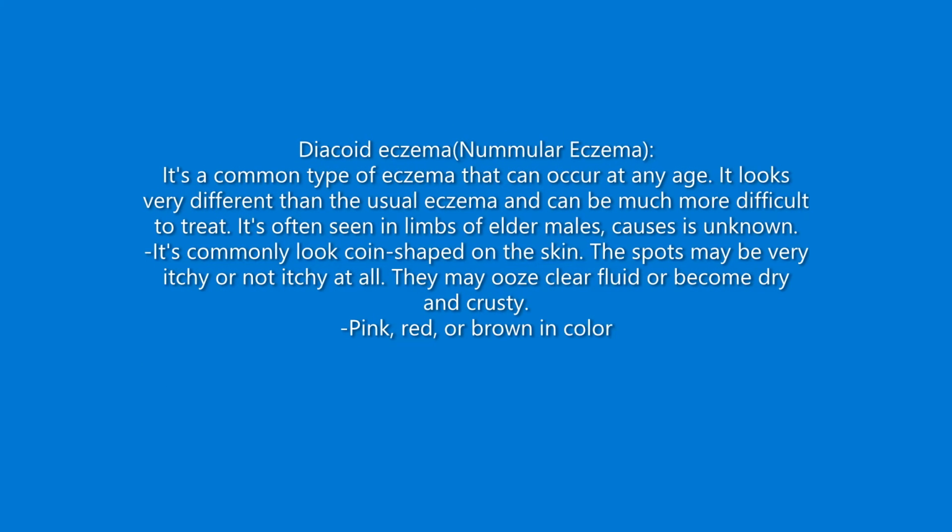Discoid eczema, nummular eczema. It's a common type of eczema that can occur at any age. It looks very different from the usual eczema and can be much more difficult to treat. It's often seen on the limbs of elderly males. The cause is unknown. It commonly looks coin-shaped on the skin. The spots may be very itchy or not itchy at all. They may ooze clear fluid or become dry and crusty. Pink, red, or brown in color.